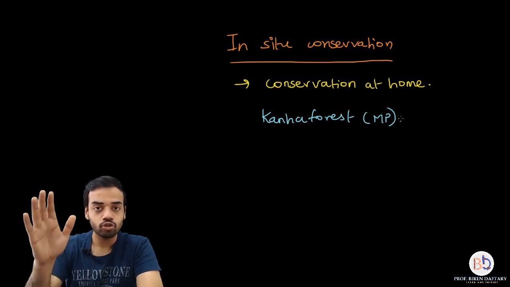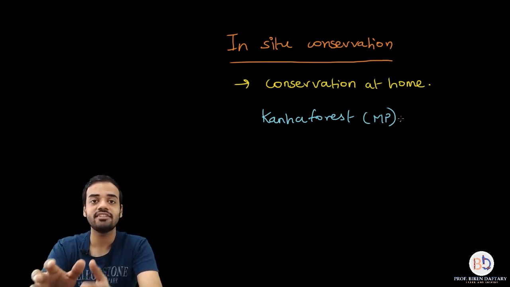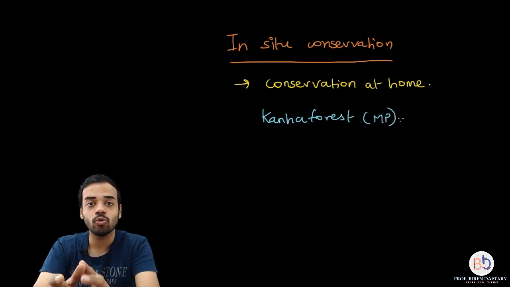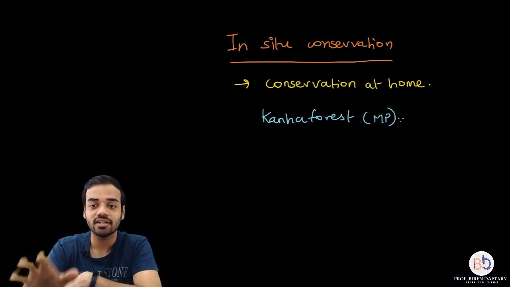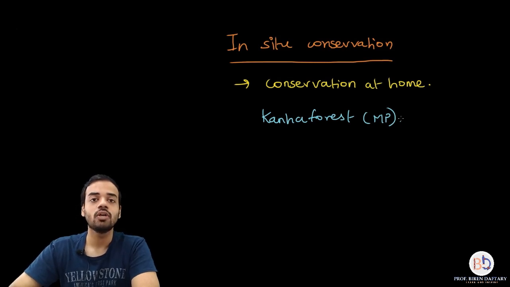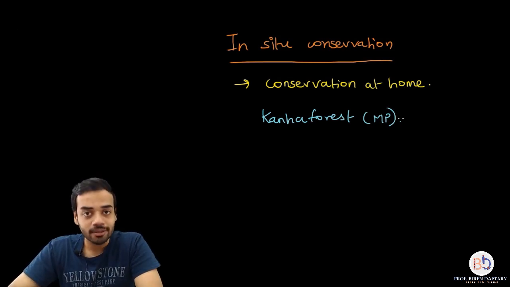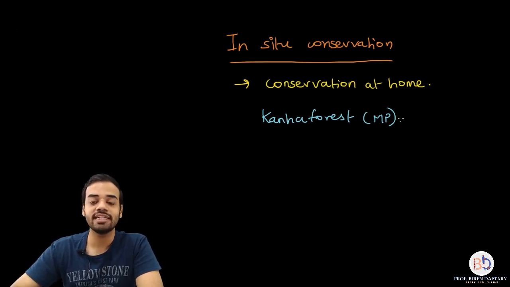Is that clear? So I hope this concept of in situ conservation is clear. That is conservation at home, conservation of biodiversity in its natural habitat. Is this clear? Okay, so Kanha forest is one of the examples. Okay, now we have to study about in situ conservation in detail. So let us move on to the next aspects.